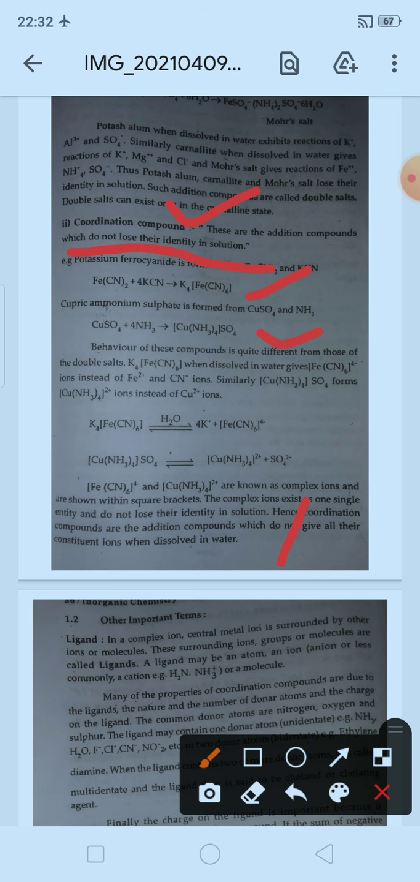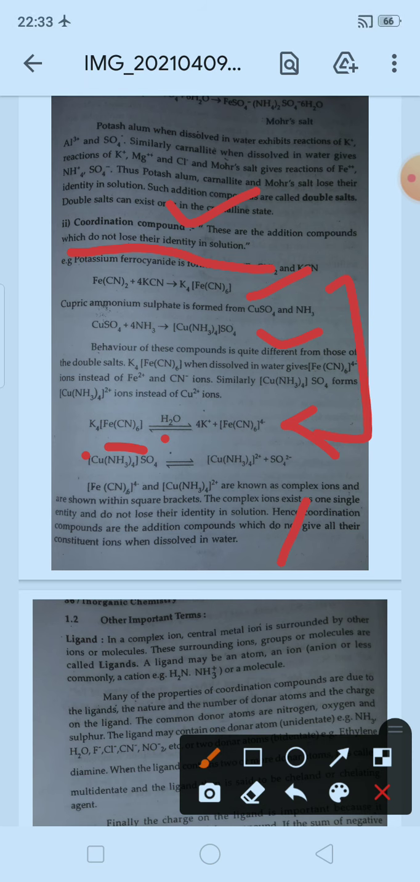Like Fe(CN)2 and KCN, forming K4[Fe(CN)6], potassium ferrocyanide. So potassium ferrocyanide is forming here in the first example, formed from Fe(CN)2 and KCN. Now if you dissolve it in water, check the result. When it is dissolved in water, K positive is there, but in the square bracket Fe(CN)6 is there. That will remain as a complex ion. It will not dissociate there.